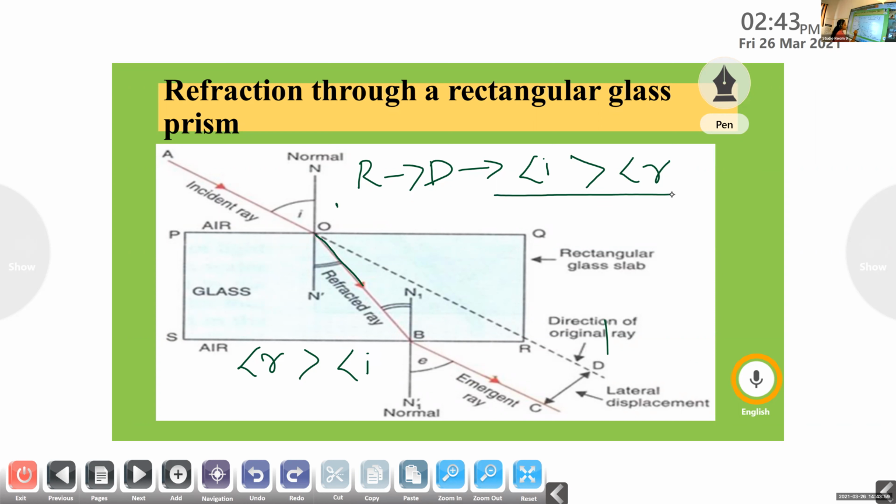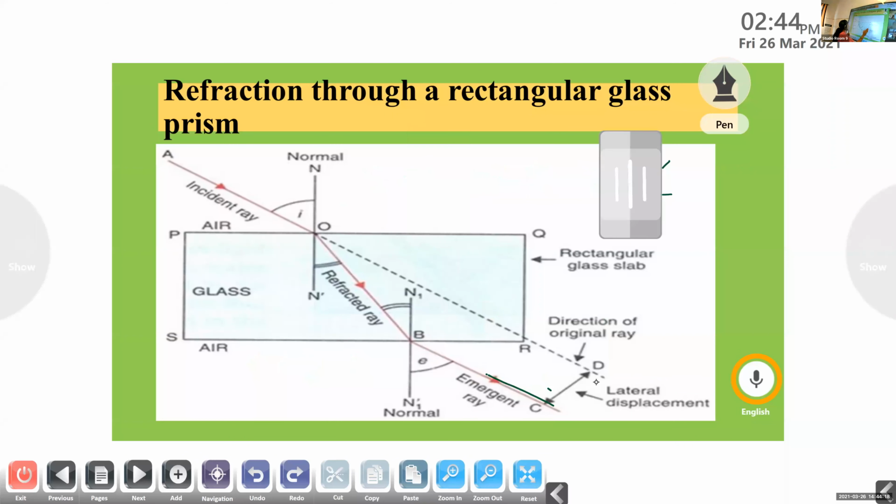If the ray of light passes from a denser medium to a rarer medium, then the ray of light is bent away from the normal. And here the angle of refraction is greater than the angle of incidence. So you must study how to draw this diagram. Whenever you are asked in your question paper, refraction of light through a rectangular glass prism, you must draw this diagram. It's very, very important. Clear?